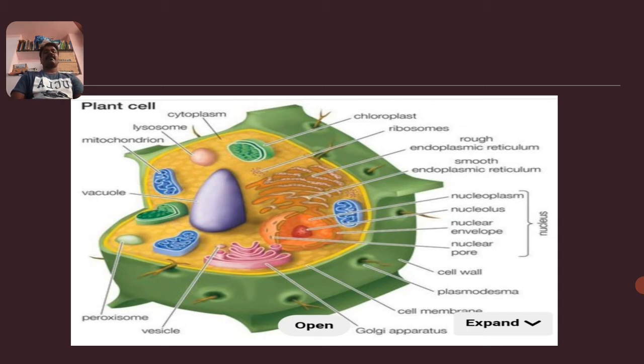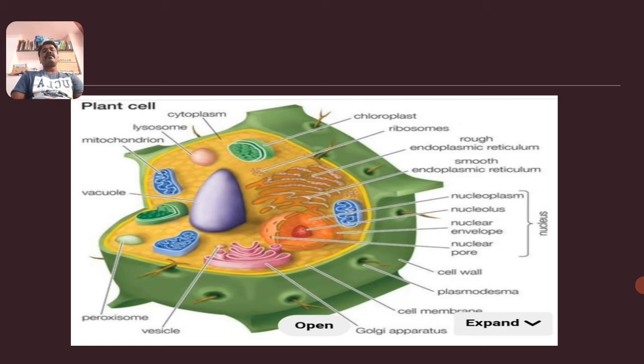This nucleus consists of a nuclear membrane, a nucleoplasm, chromatin fibers, and one subspherical part called the nucleolus.